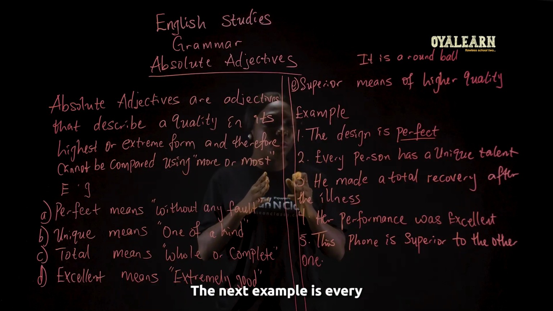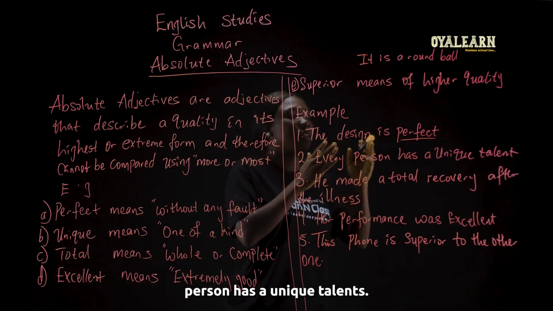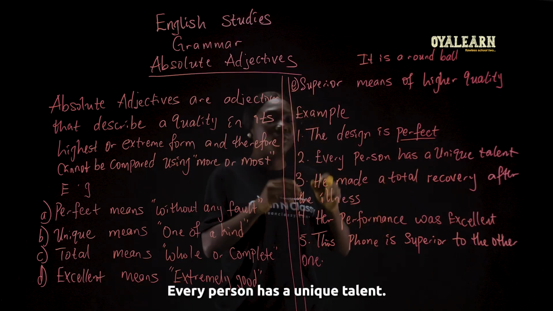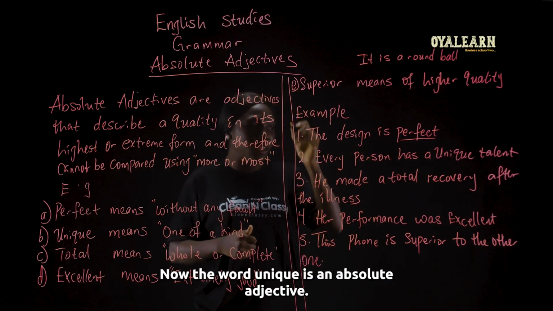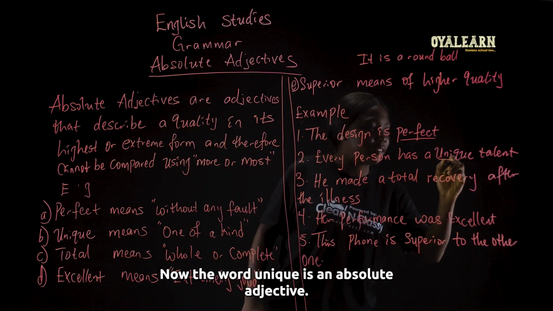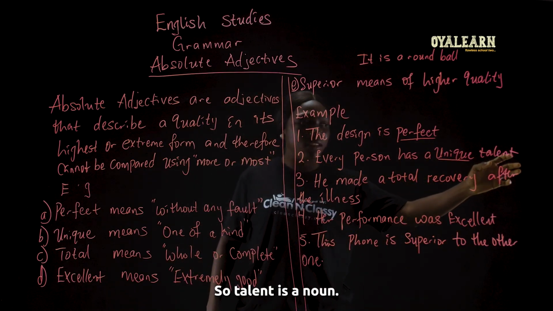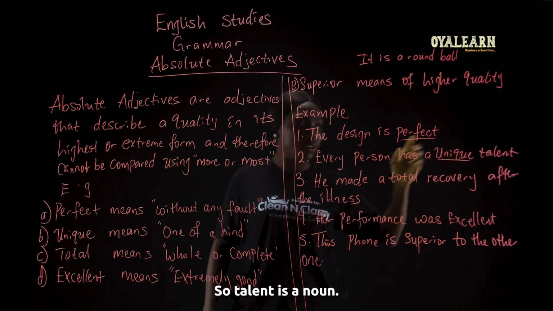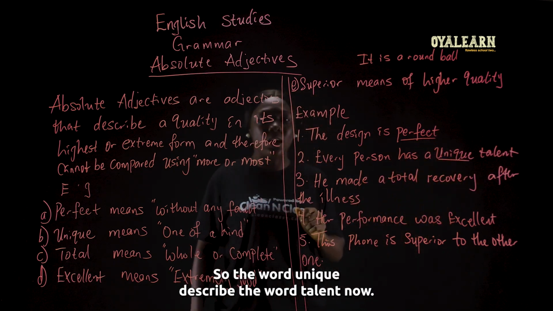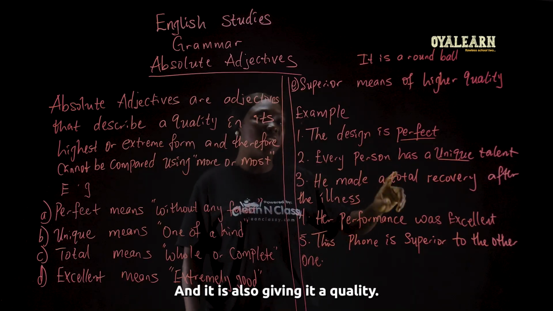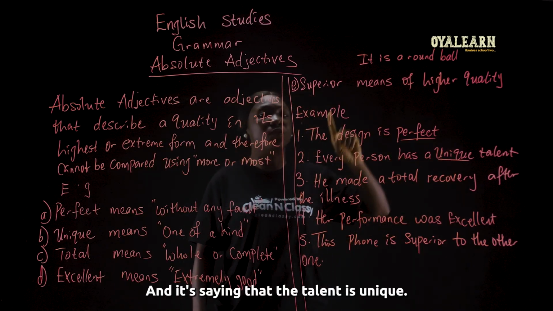The next example is every person has a unique talent. Now, the word unique is an absolute adjective. It is describing the word talent. So, talent is a noun. So, the word unique describes the word talent. And it is also giving it a quality. And it's saying that the talent is unique.